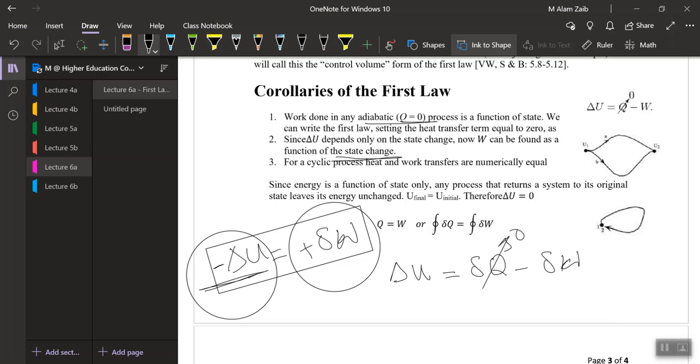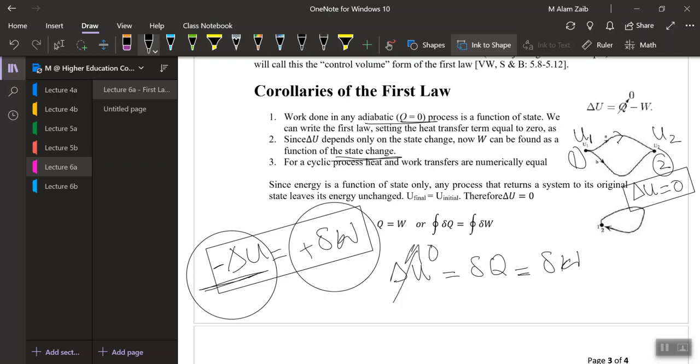For a cyclic process, the heat and work transfer are numerically equal. Let me have this one. In a cyclic process, say I have internal energy U1 in state 1 and internal energy U2 in state 2. I am going from state 1 to state 2, and then from 2 back to 1. That means for a cyclic process, the total change in the state is equal to 0, so the change in internal energy would be equal to 0.